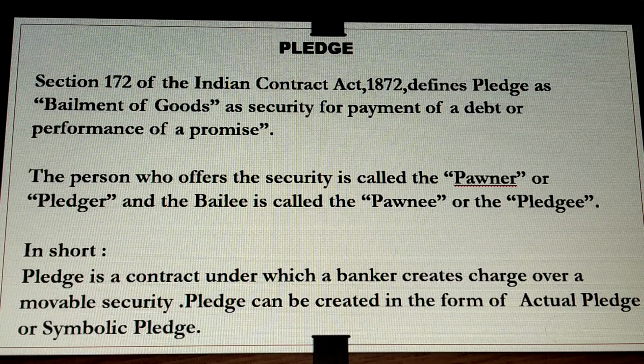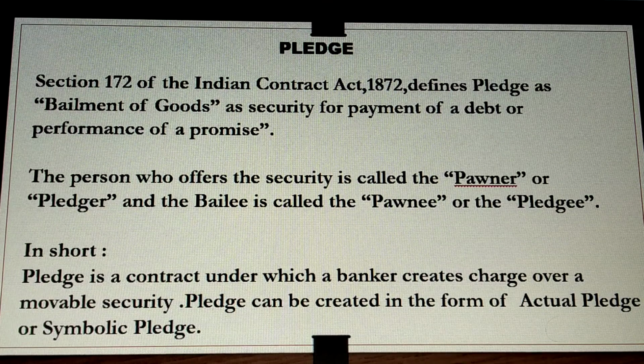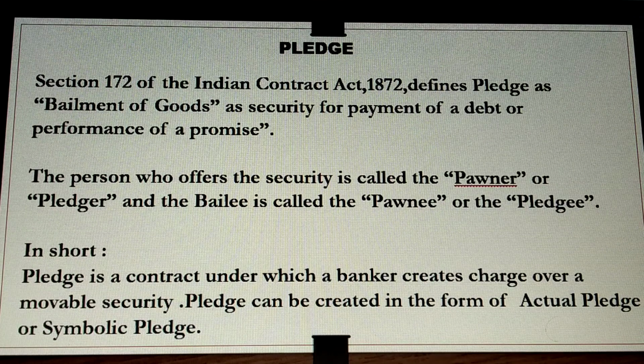Now let us discuss this meaning of pledge in detail. As I already said, first, there should be bailment of goods, and second, the objective of such bailment should be to hold the goods as security for the payment of a debt or the performance of a promise. In other words, the bailment should be on behalf of a debtor or an intending debtor.